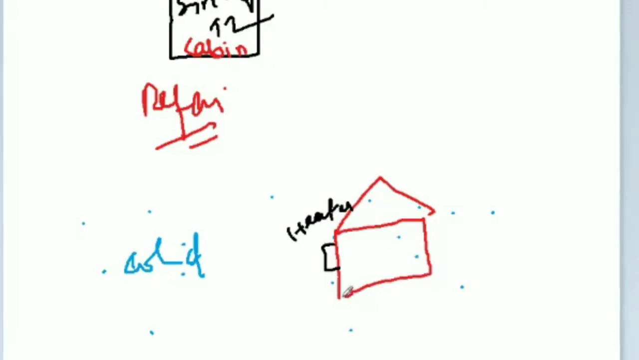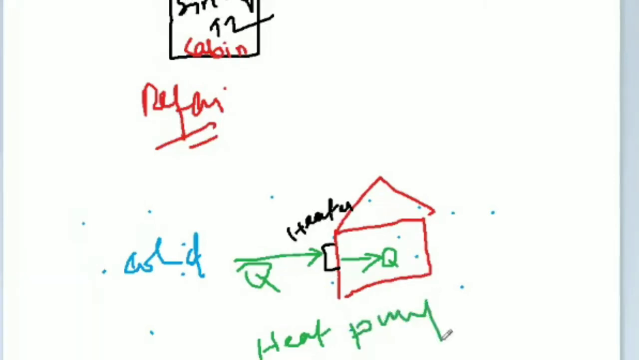What is the purpose of the heater? The purpose is that we have to transfer the heat from the atmosphere to the room. We want to pump the heat. One pump is used for pumping the heat, so it is called a heat pump. We want to transfer the heat from the atmosphere to the room.